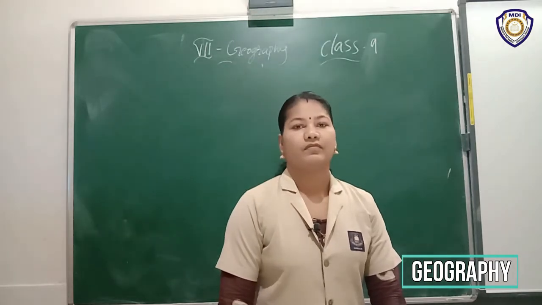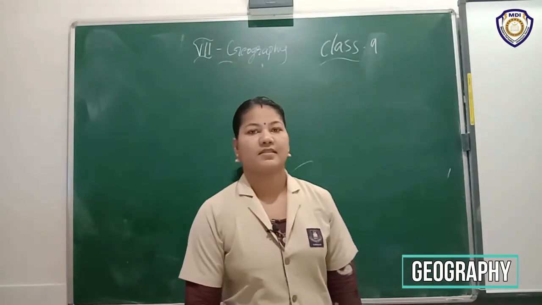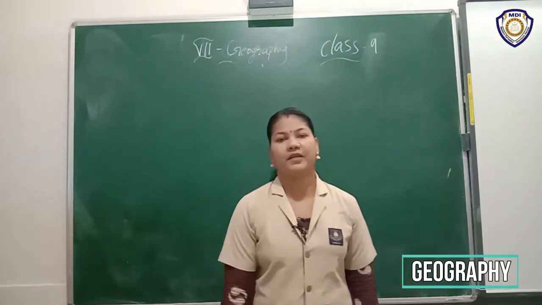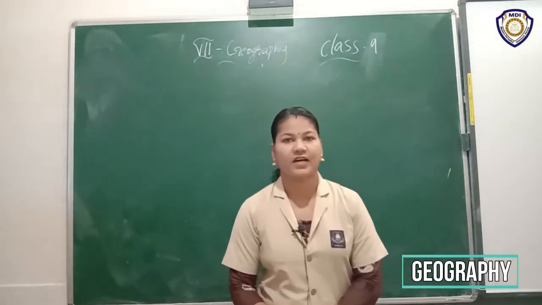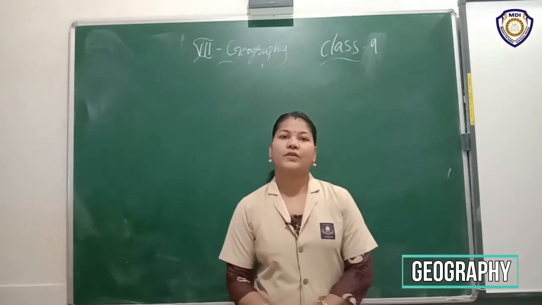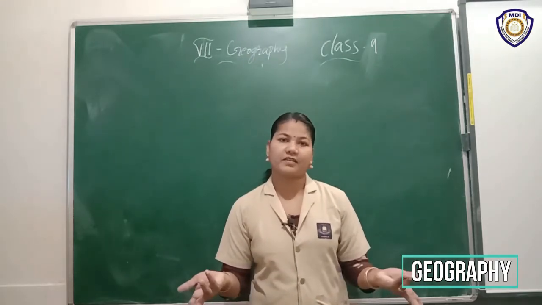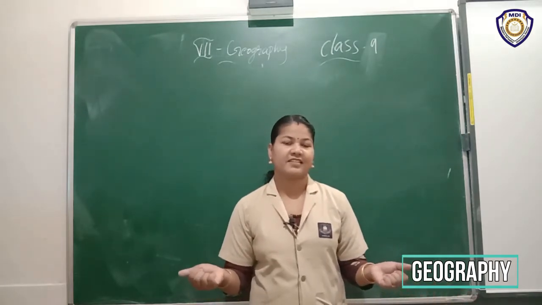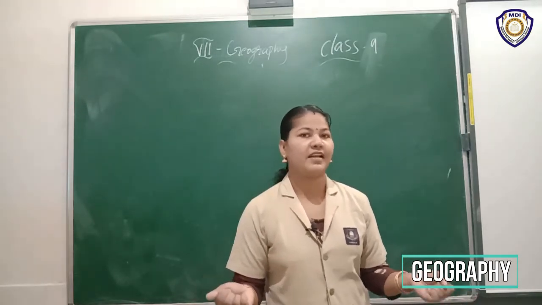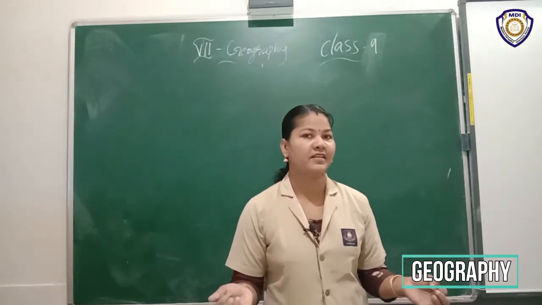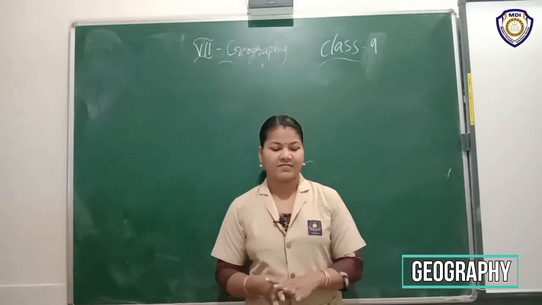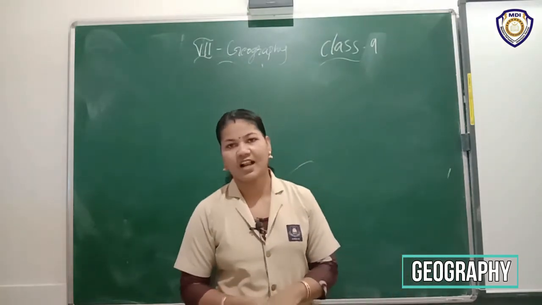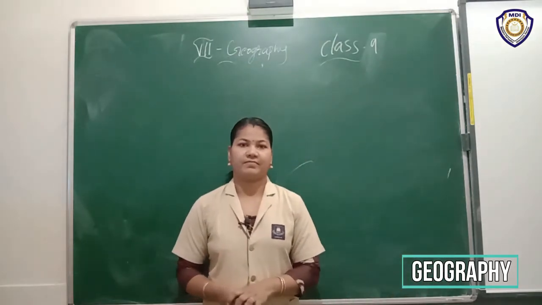Today we want to discuss a new topic related to the previous topic. That's why we want to know what the previous topic is. Have you any idea about the previous topic? Can you say the name of the previous topic? Yes. What is that? Distribution of natural vegetation.